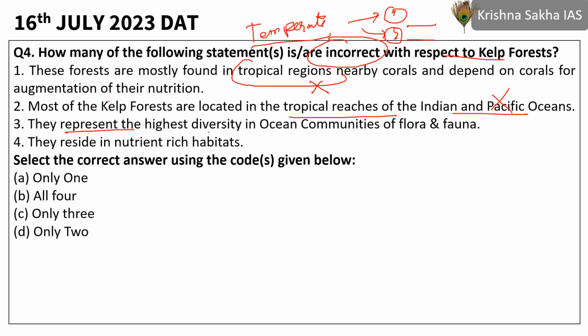They represent the highest diversity of ocean communities of flora and fauna. Absolutely correct. They reside in nutrient-rich habitats. Absolutely right. We have seen kelp forests. So 3 and 4 are correct. That is why our correct answer is only 2, which is D.